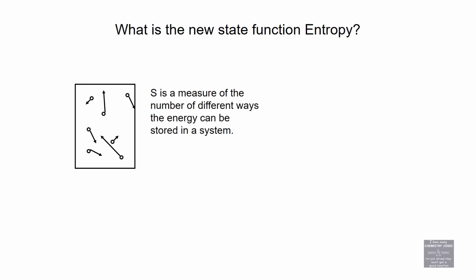So if we continue talking about entropy and our new state function, entropy, as you may recall, is a measure of the number of ways that energy can be stored in a system. It's a measure of the spread of energy. That's what we kept saying before. The number of ways that energy can be stored is the spread of energy.